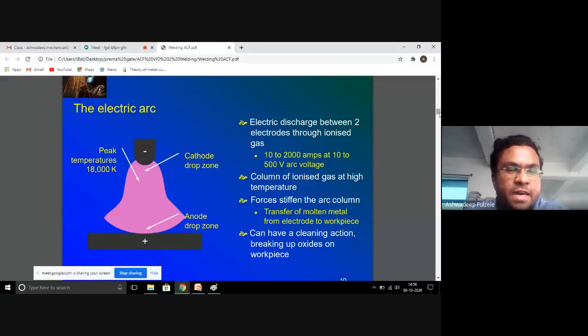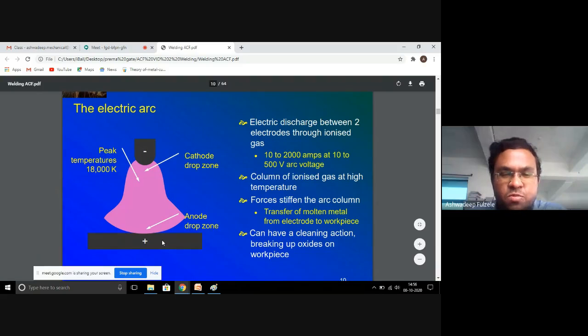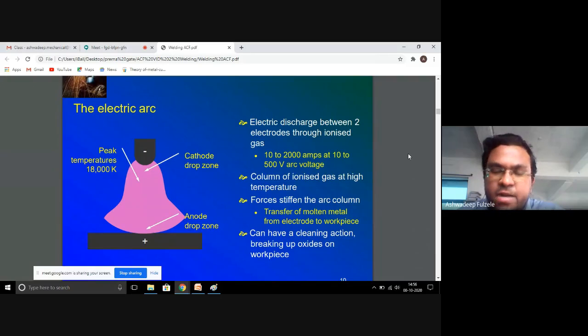Another important and remarkable point to be noted here is that the electrode is given a negative charge and the workpiece is given the positive charge. That is nothing but the cathode and the anode. Whenever the anode and cathode come in contact with each other, a spark is generated. As we all know, when positive and negative come in contact, a spark is generated. That technique is used to weld the metal by generating a huge temperature.